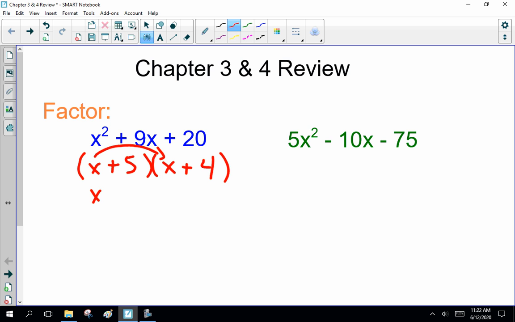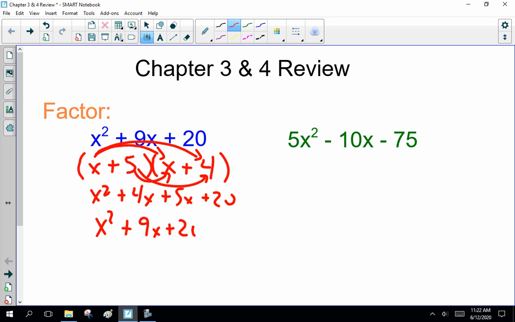X times x is x squared. X times 4 is 4x. 5 times x is 5x. 5 times 4 is 20. So we get x squared plus 9x plus 20. When in doubt, multiply it out. Now, a large part of this chapter is factoring.